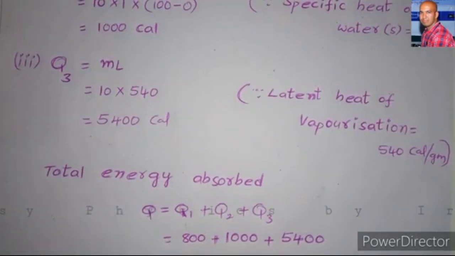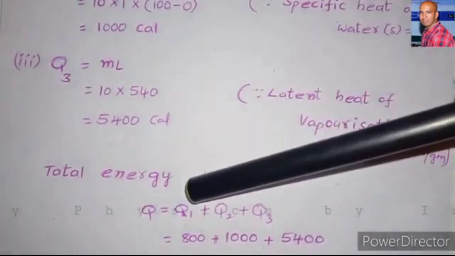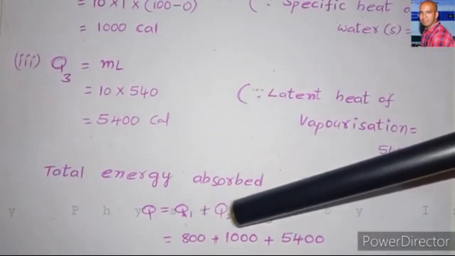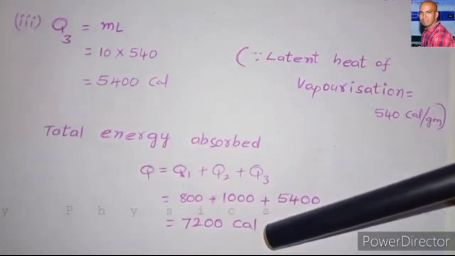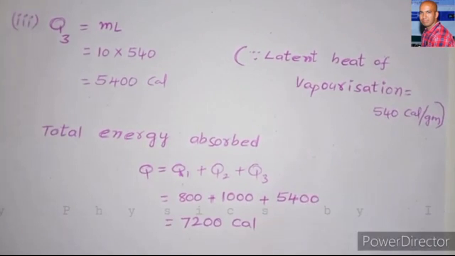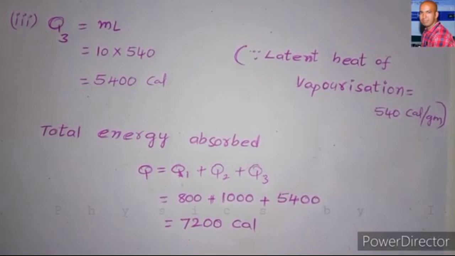And now we have to calculate the total energy required. That means we have to sum up Q1, Q2 and Q3, the values we calculated just before. By adding all the values, we get 7200 calories. So this is the heat energy required to convert ice at 0 degrees centigrade to steam at 100 degrees centigrade.